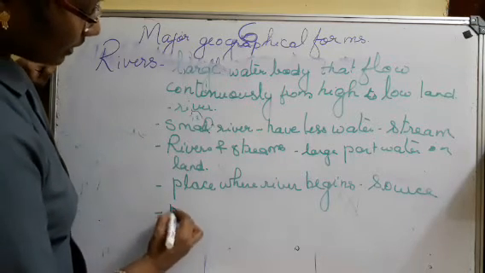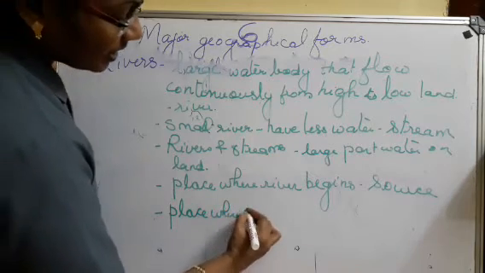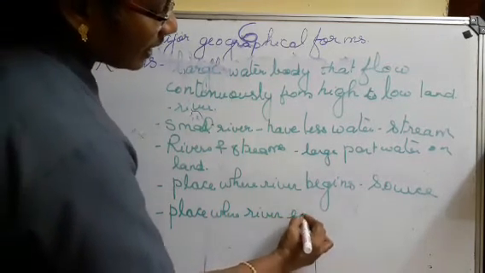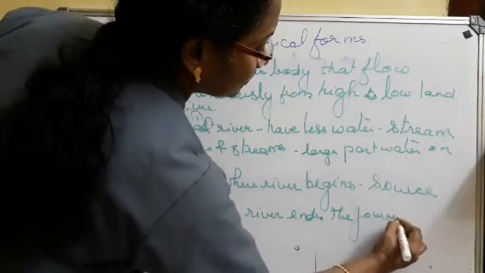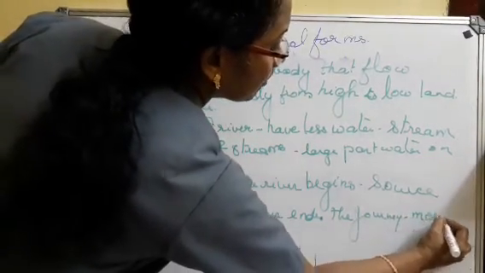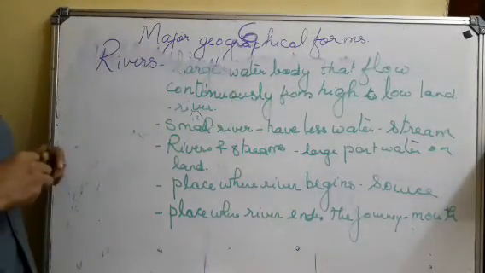The place where the river ends its journey is called the mouth.